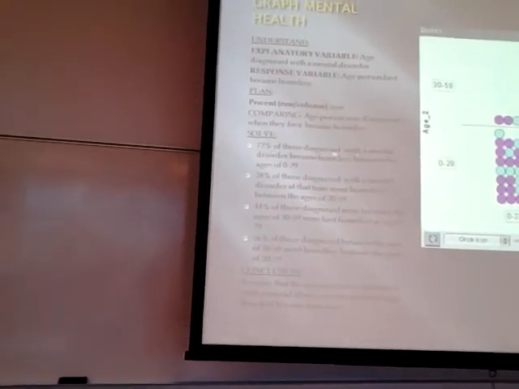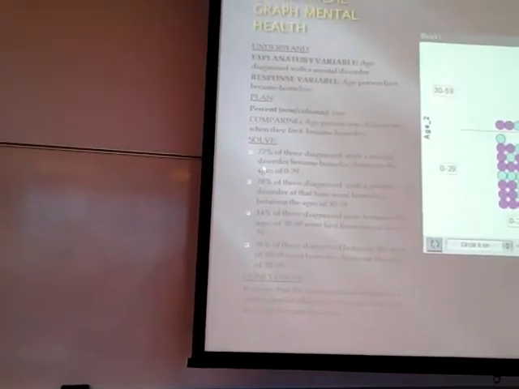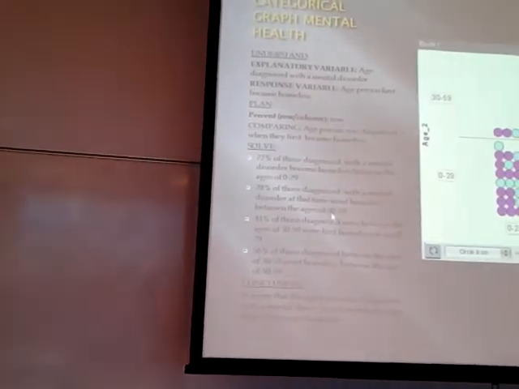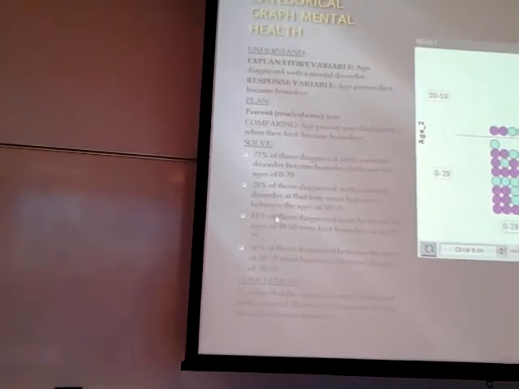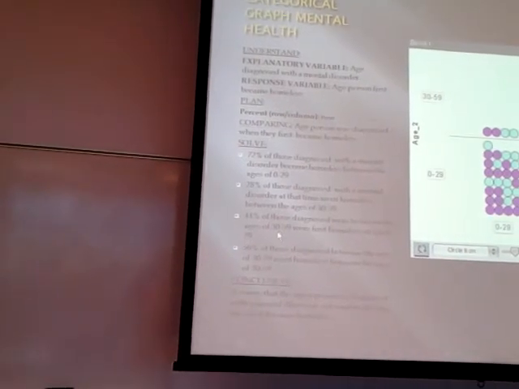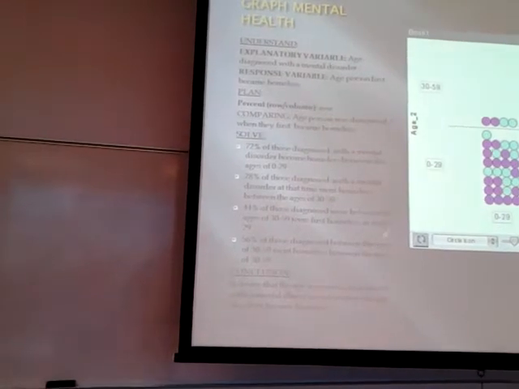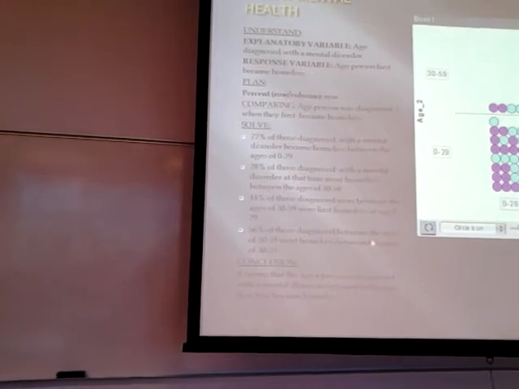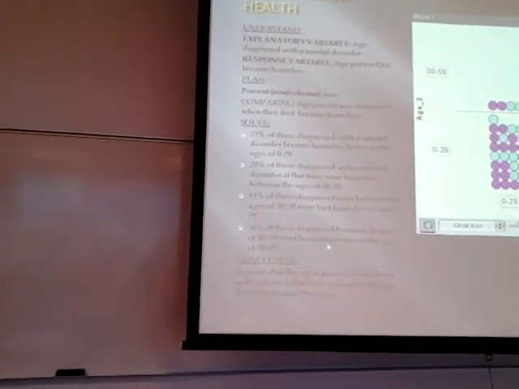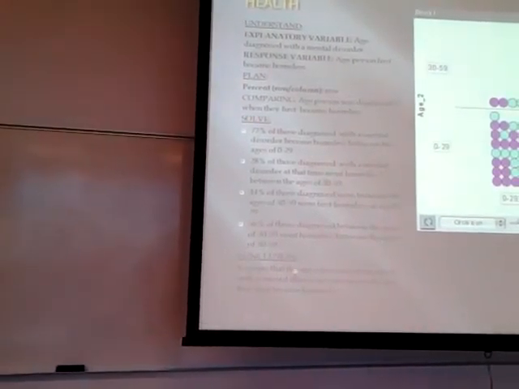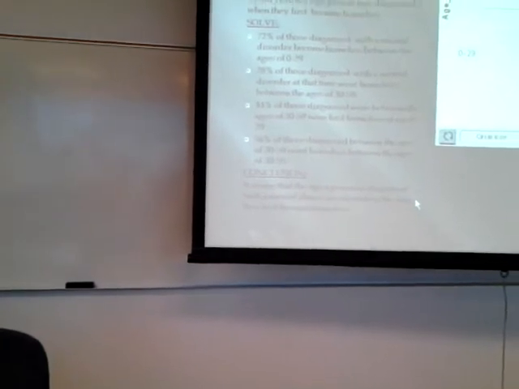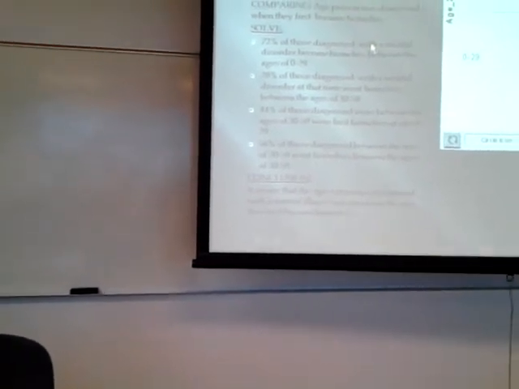So yeah, 70% were diagnosed and became homeless at age 0 to 29. 28% became homeless at age 30 to 59. 44% that were diagnosed between age 30 and 59 were homeless at age 0 to 29. And 56% were diagnosed between the ages of 30 and 59 and became homeless at age 30 to 59. So our conclusion was, it seems that the age the person is diagnosed with a mental health illness is relevant to the age that they became homeless.